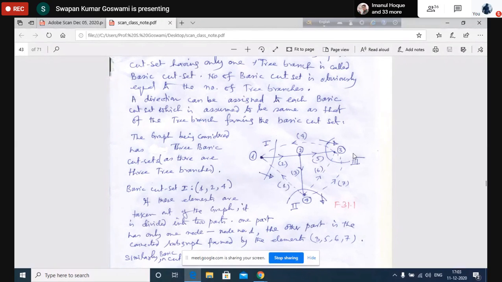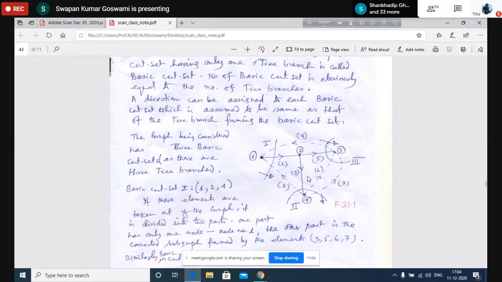So to separate this node from the remaining part of the network, you have to remove 4, 5, 6, 7. Then 4, 5, 6, 7 are the minimum set of elements to isolate this node from the rest of the network. Unless you remove all these 4, there is no separation between node 3 and the remaining part of the graph, meaning 1, 2 and 3. That's why this is the minimum number of elements.